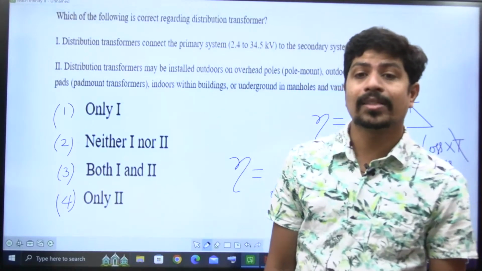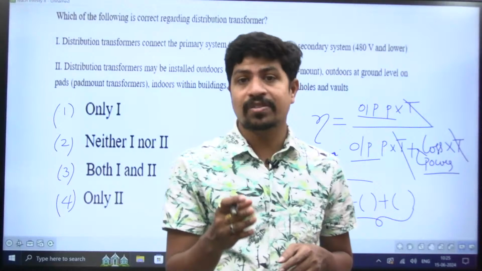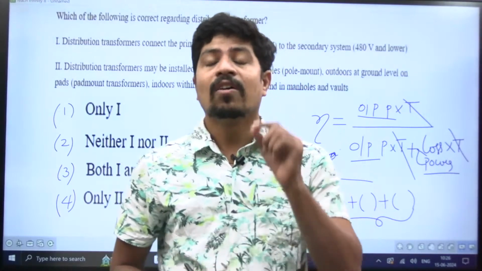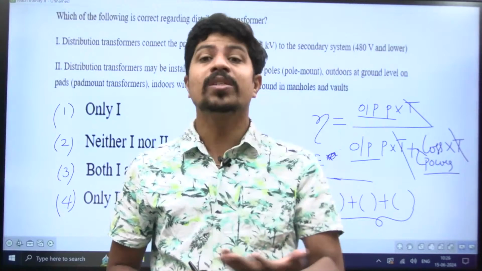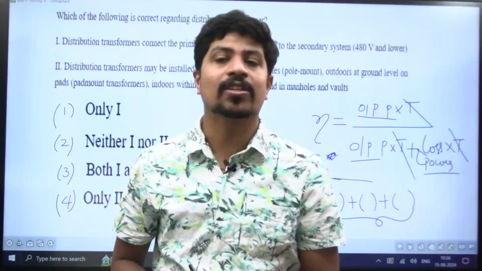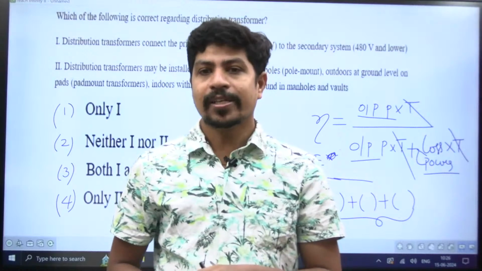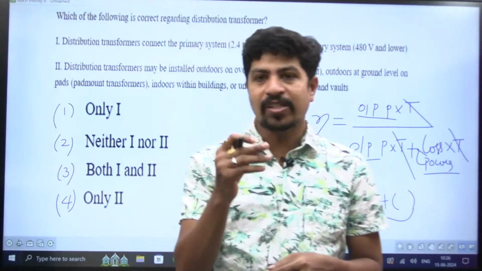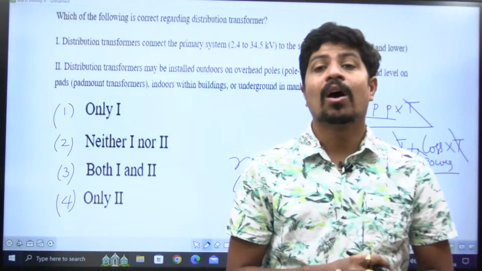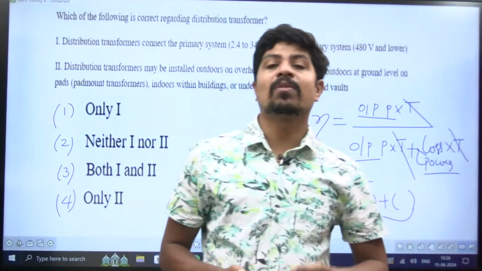That is called, as I told you, we have two efficiencies: one is energy efficiency, another one is power efficiency. For power transformer we find power efficiency, but for distribution transformer we are going to find energy efficiency. It is also called all day efficiency. Please do remember the name. For power transformer we find power efficiency.